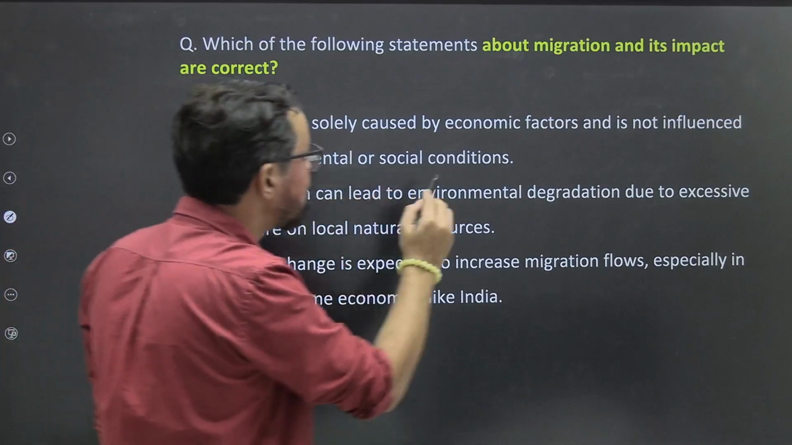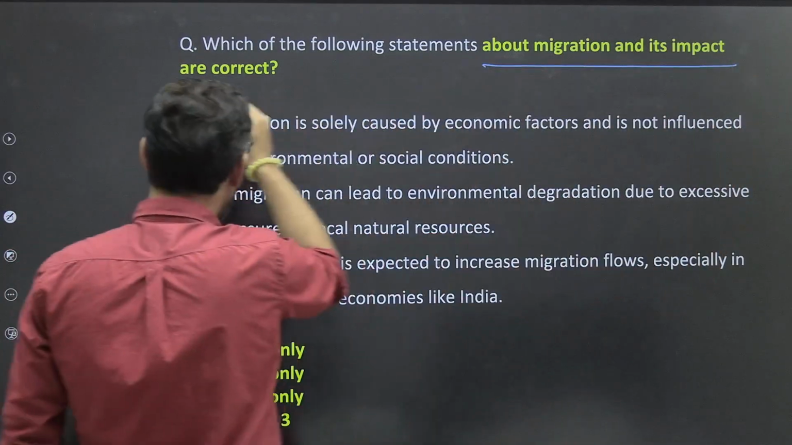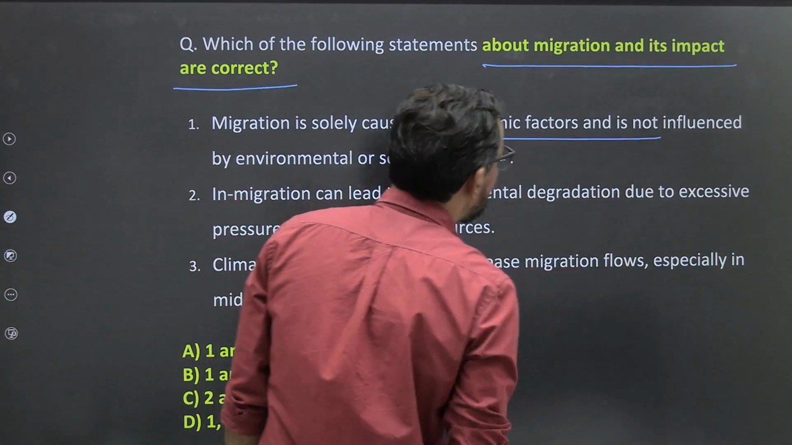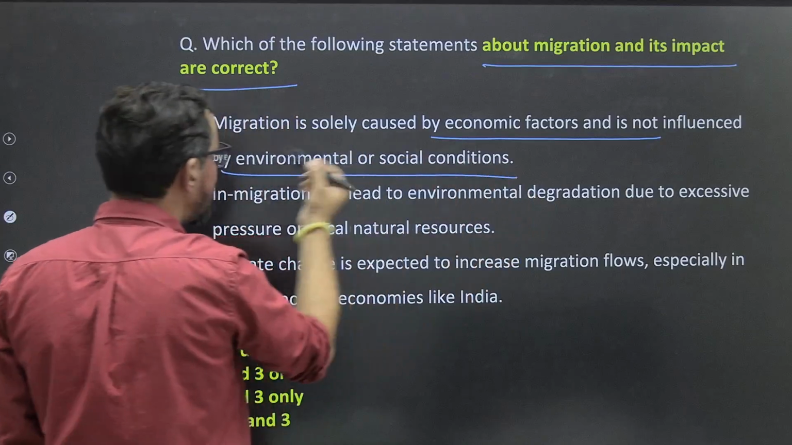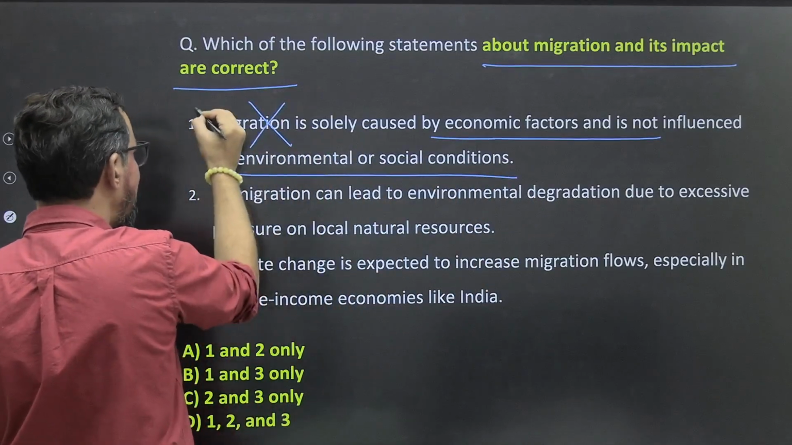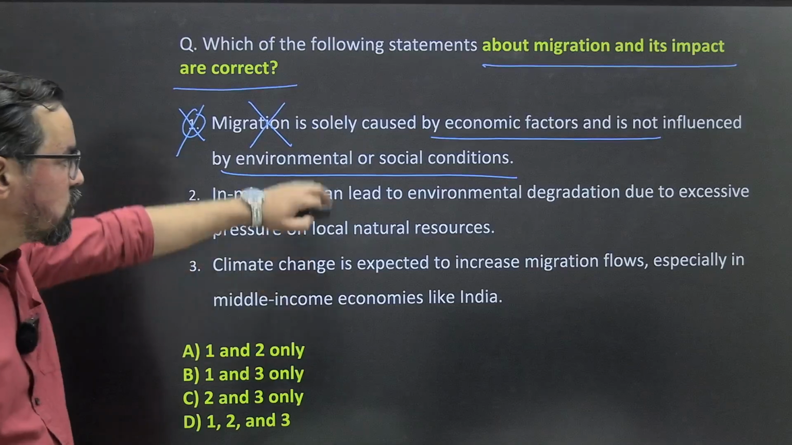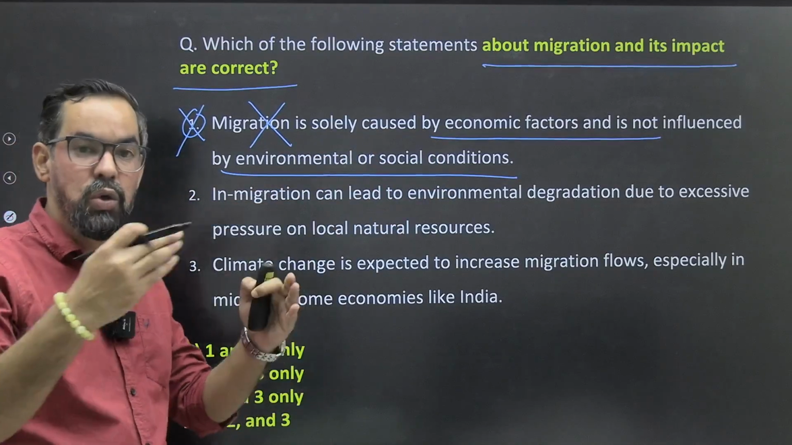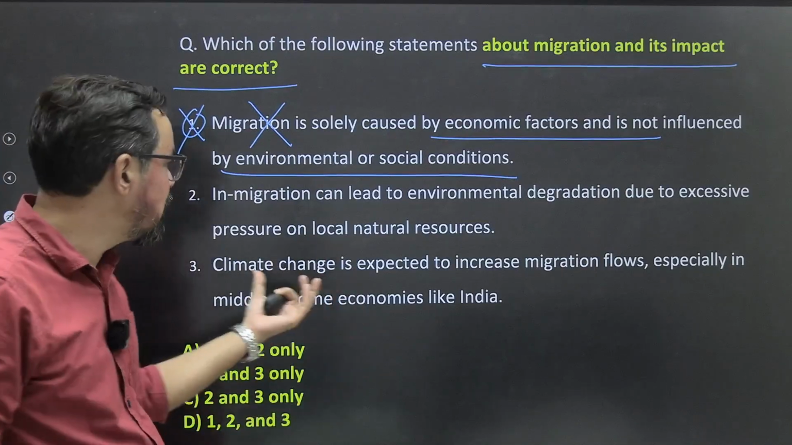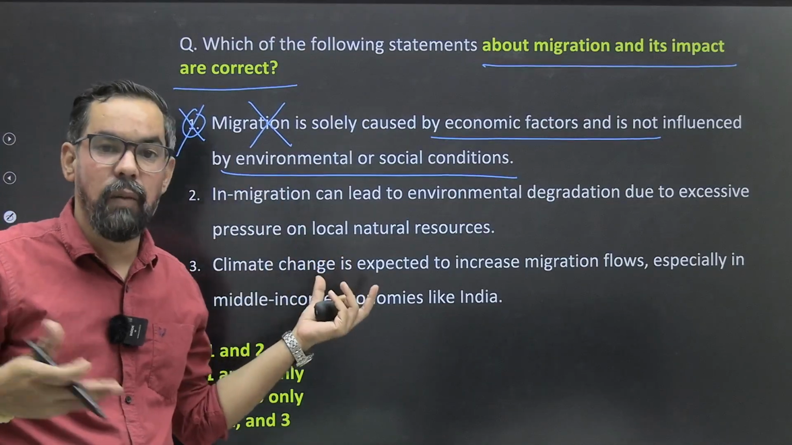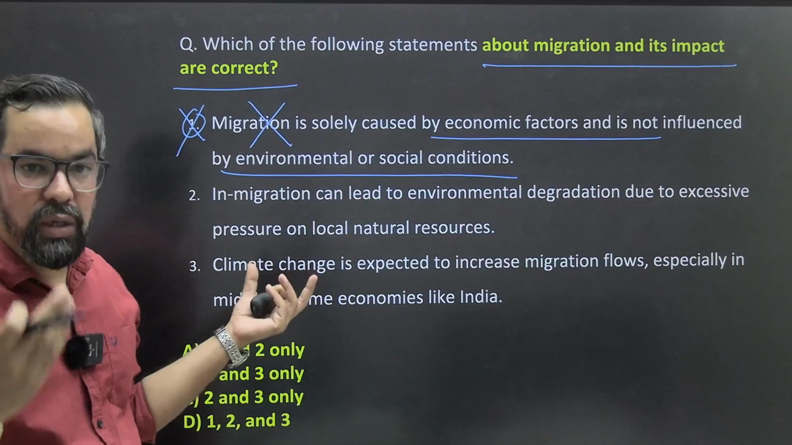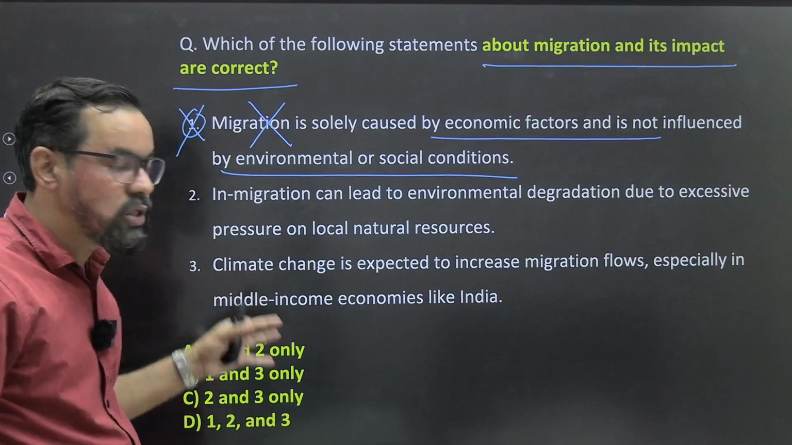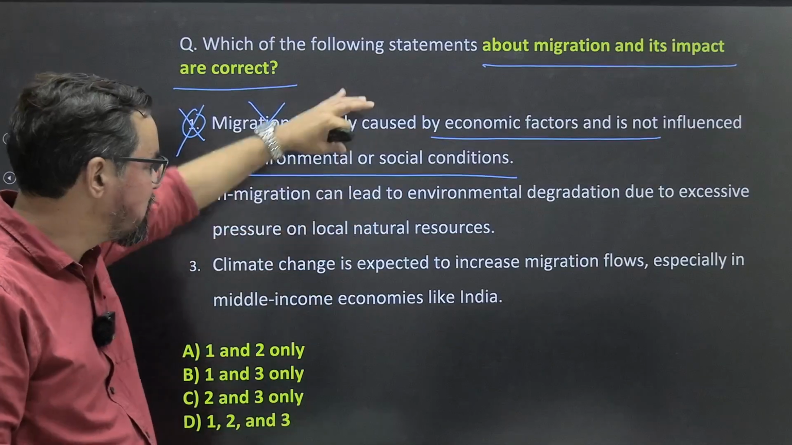Which of the following statements about migration and its impact are correct? Again, migration is solely caused by economic factors, not influenced by environmental or social conditions. Incorrect. So this is an incorrect statement. Like for people's migration, why are people moving from rural areas or hilly areas to urban areas? The reason is they do not have opportunities, or there are some natural calamities, a lack of resources and all. Okay? So environmental and social conditions also participate in this particular one.